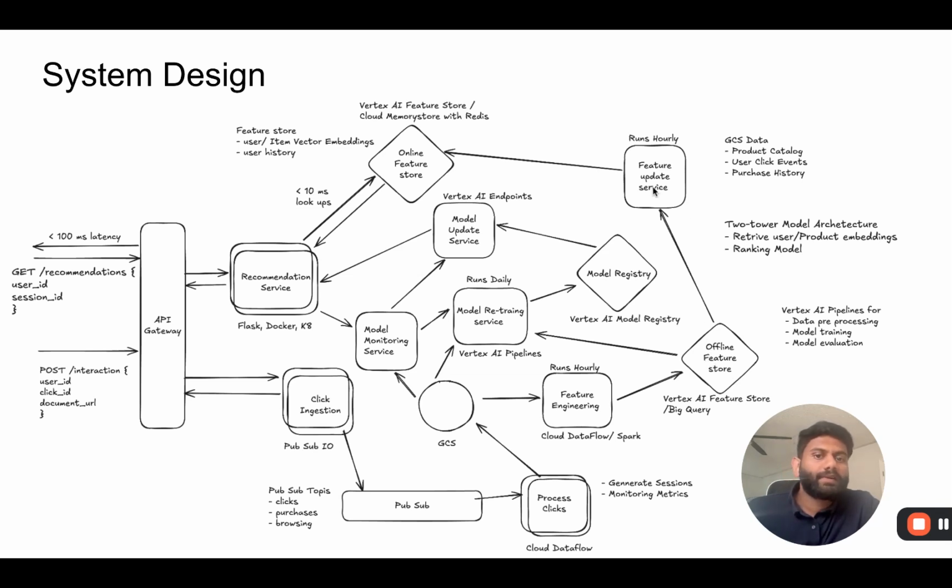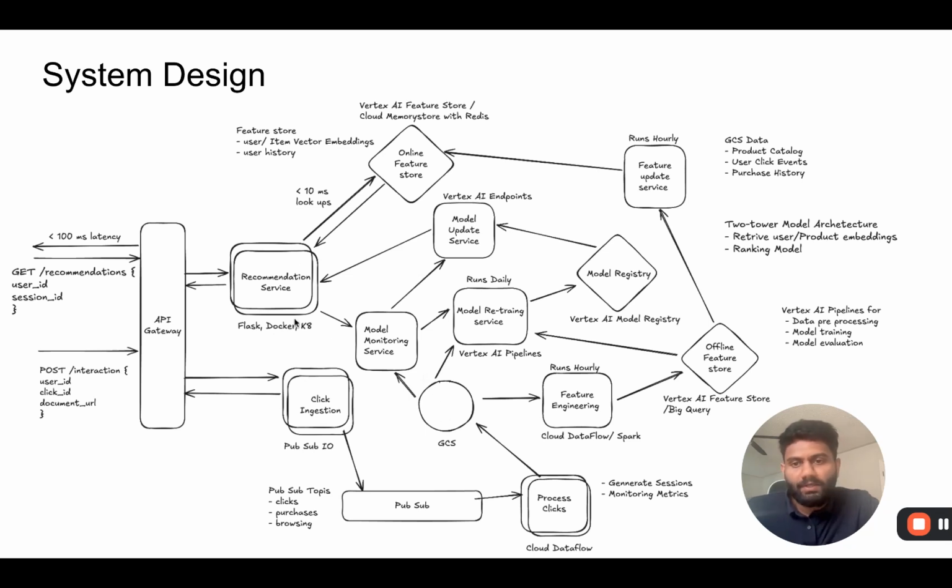And every hour we have another job that reads this data from the offline feature store and pushes it to the online feature store. In that way, we can make sure that our recommendation service has the most up-to-date data when it looks up feature embeddings from the feature store. And this feature store includes things like these vector embeddings for users, items, as well as users' historical features, purchases, and any other information that the model needs to generate the recommendations.